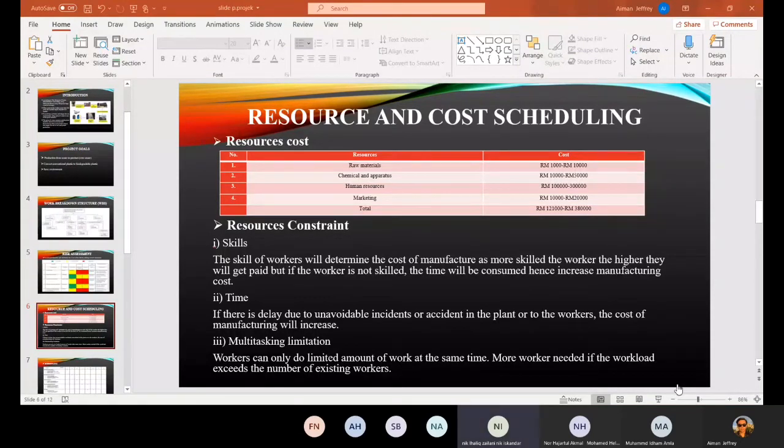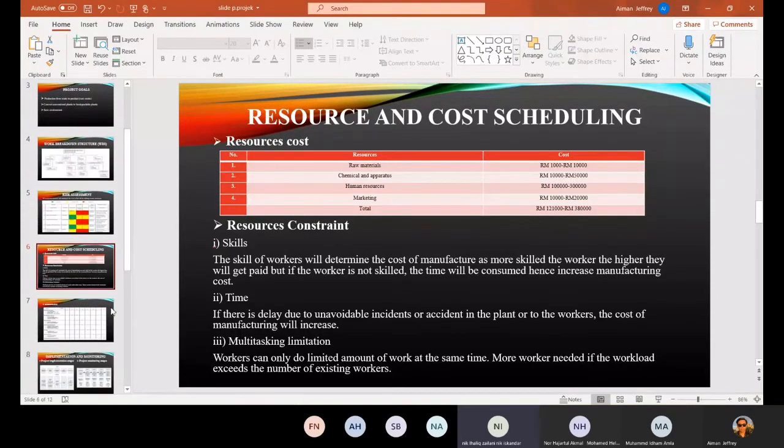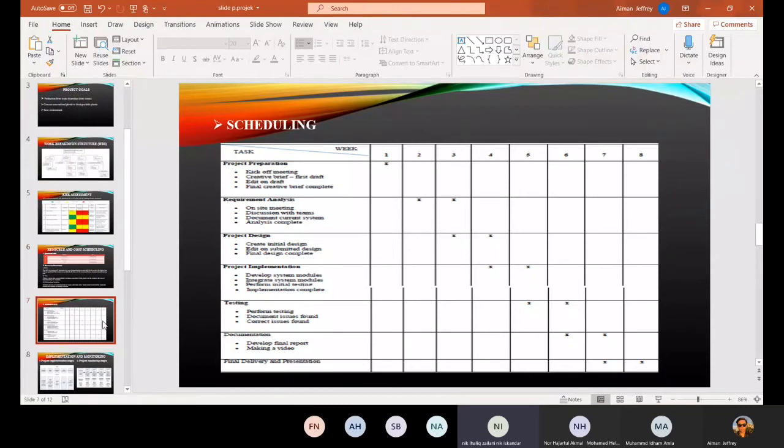Next, for our scheduling, in week 1, we do project preparation, which is a discussion and meeting for our first draft. In weeks 2 to 3, we do analysis, which is to discuss and analyze the current document. In weeks 3 to 4, we do project design, which is to create and edit our final design. In weeks 4 to 5, we do project implementation, which is to develop and integrate our system module and perform initial testing.